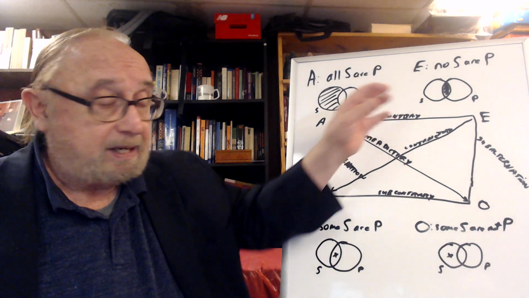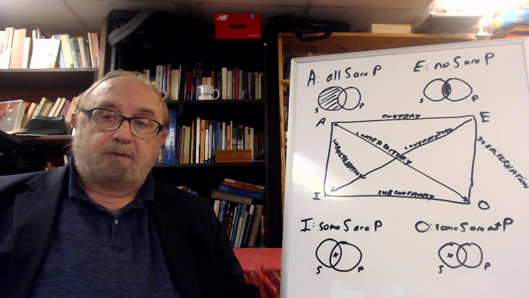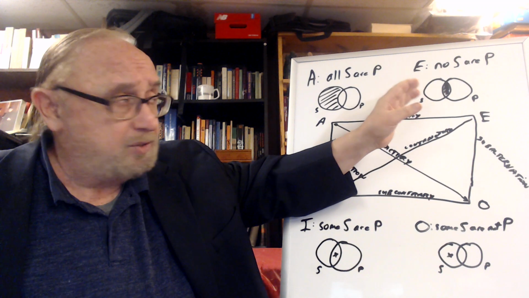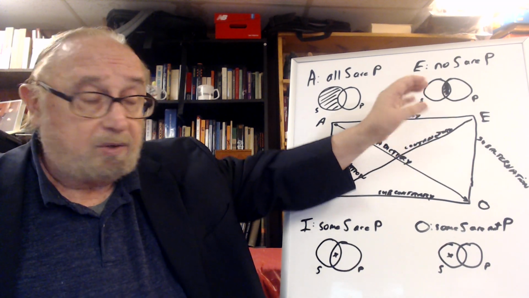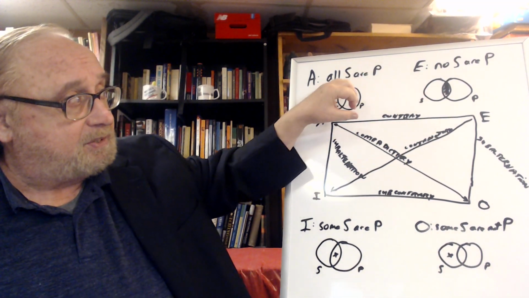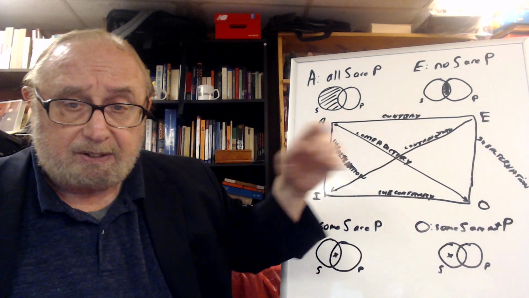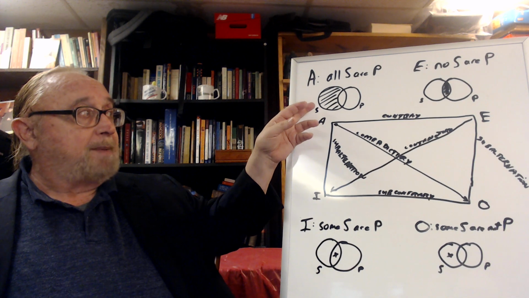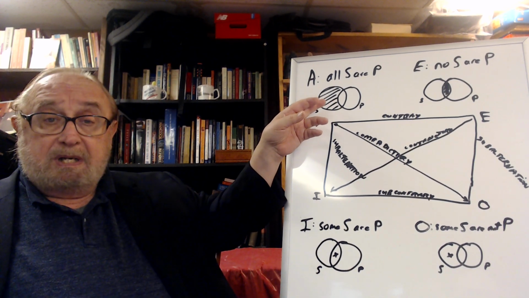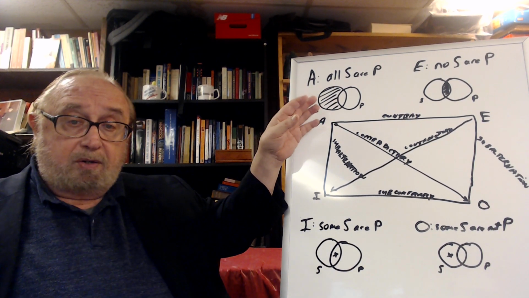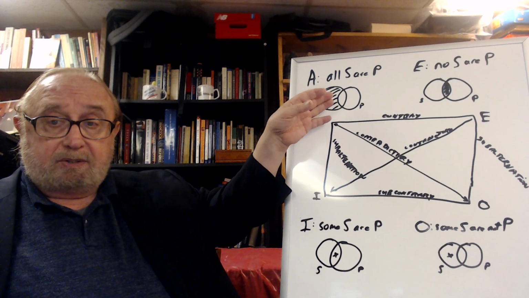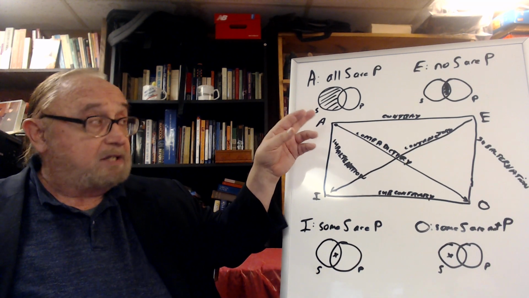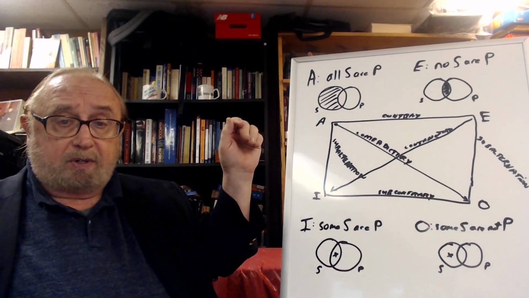And the E proposition is similar, in the sense that the darkened spot says there's no S that are P. So all the things in the S class exist outside and away from the P class. So here you can say all dogs are mammals. If S is dogs, then all the dogs are in the mammals class. So all the dogs are here. Now, not all the mammals are in the dog class, but all the dogs are in the mammals category.